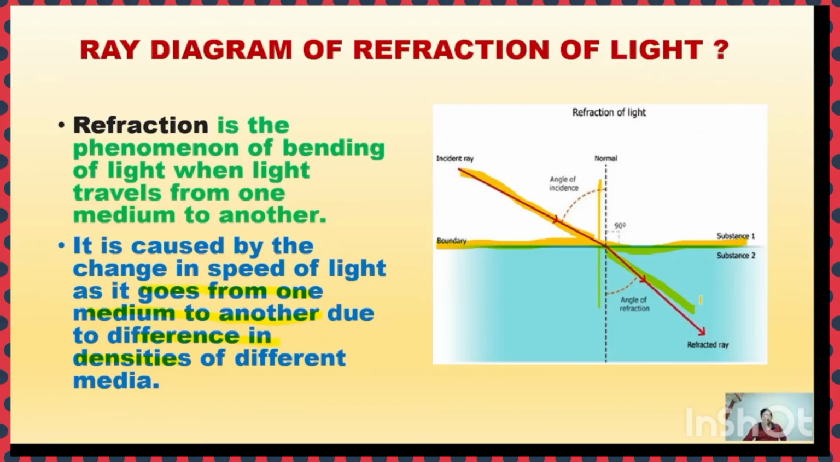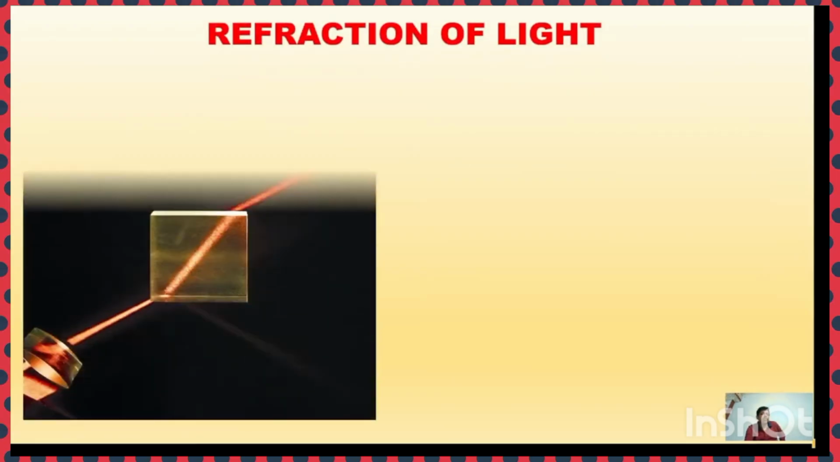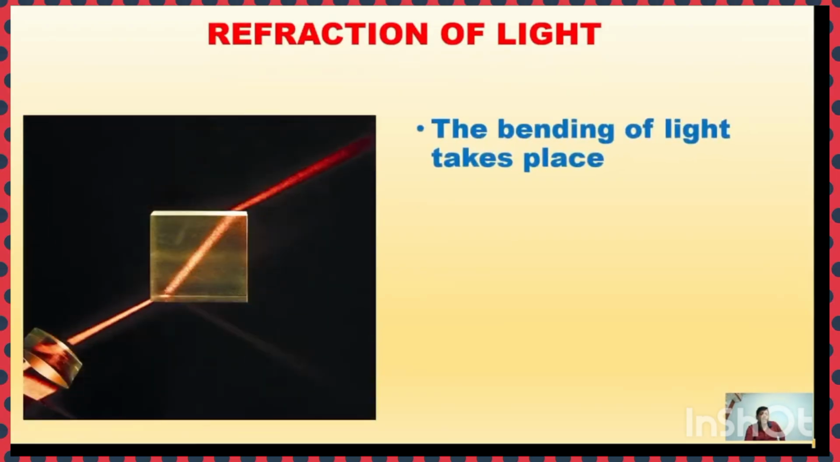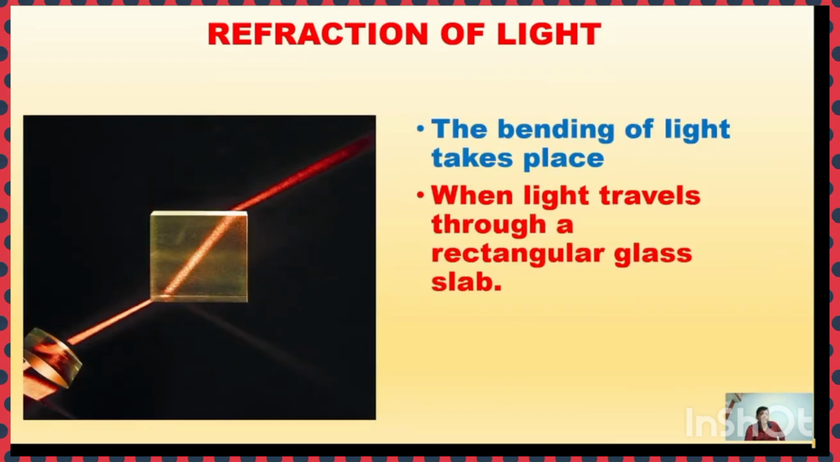Understand? So when the light travels from optically rare medium to optically denser medium, there is a bending of light. Light undergoes bending, changes direction, and this change in the direction of light is known as refraction of light. So in refraction of light, the bending of light takes place. You see here, when the light travels through a rectangular glass tube, light also undergoes bending.